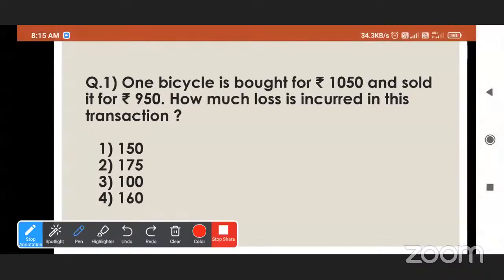Okay, first of all, tell me what is the cost price? Cost price is 1050. And selling price is 950. So here cost price is higher than selling price.